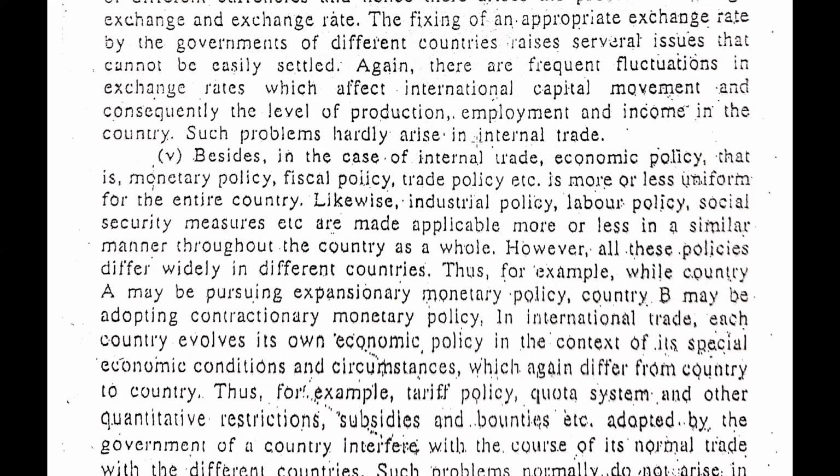But when we are doing our business internationally, the different policies about monetary, fiscal and trade policy are different, and we can say there is a variation in the different countries. So again there will be the problem of different policies in different countries.